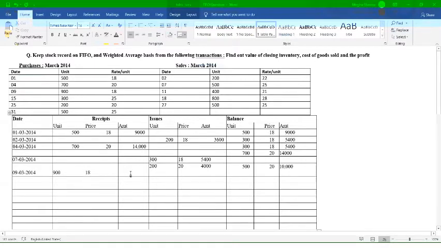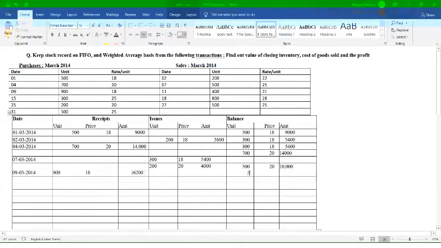You will get around 16,200. 16,200, right? So we can write over here that is 16,200. Okay. Now next comes your balance.